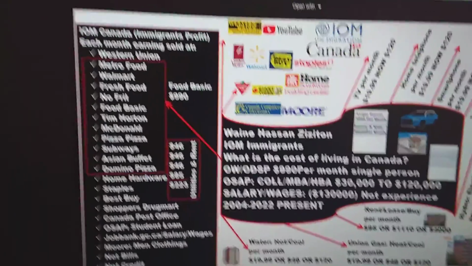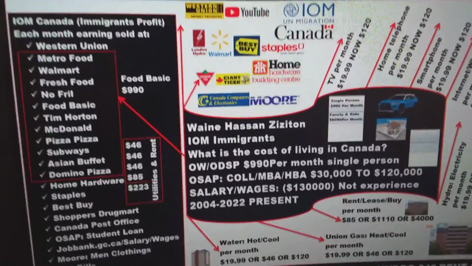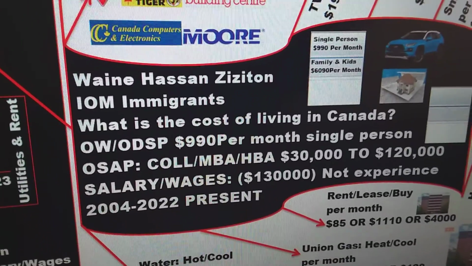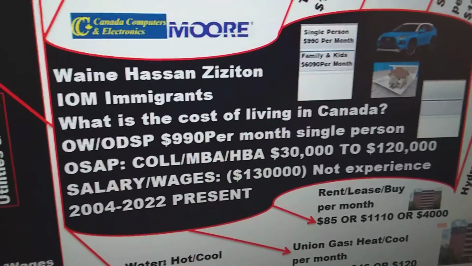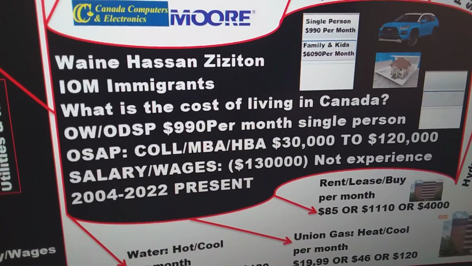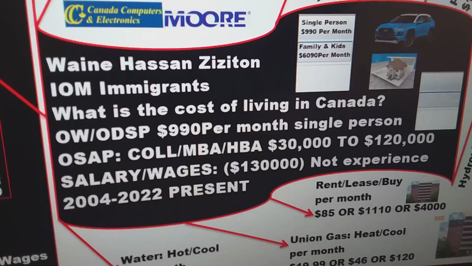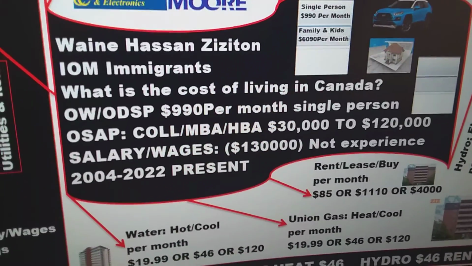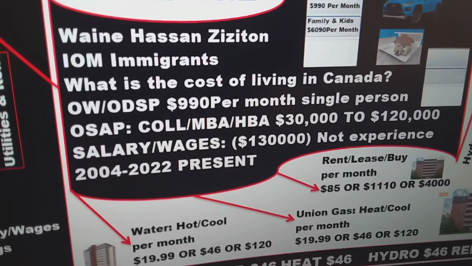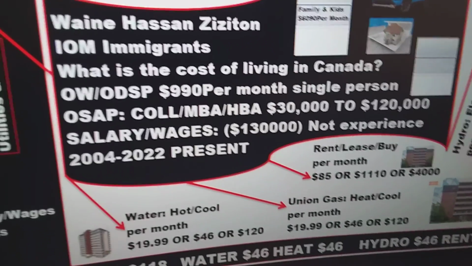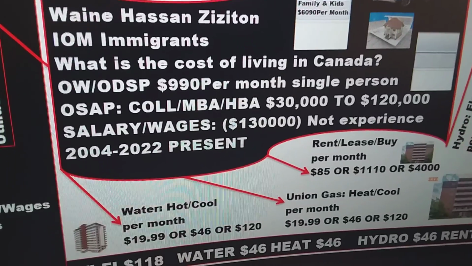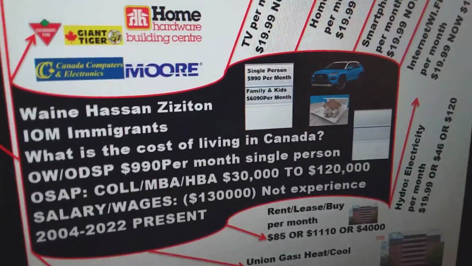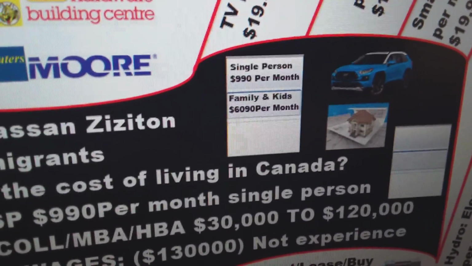And then briefly about this one, I am a migrant, and I'm a single person. I have my total, which is $990 per month. And then what is the cost of living in Canada? If I'm on ODSP or OW, then of course the cost of living for a single person is $990.